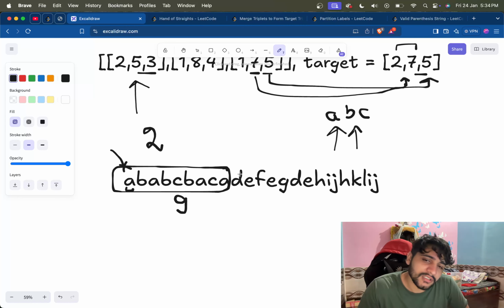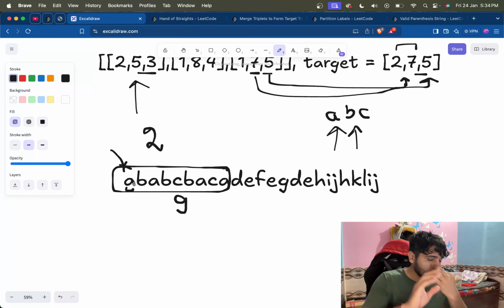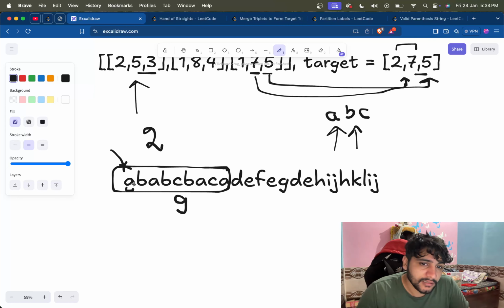Then we will start checking from here. How will we do this? We will store them in a map, and in the map we will store the character as the key and its last occurring index as its value. We will first take the partition size as the last occurring index of A. This will be our partition size.